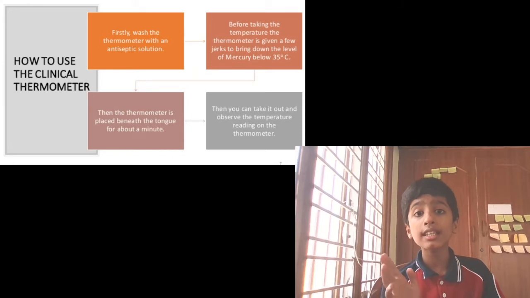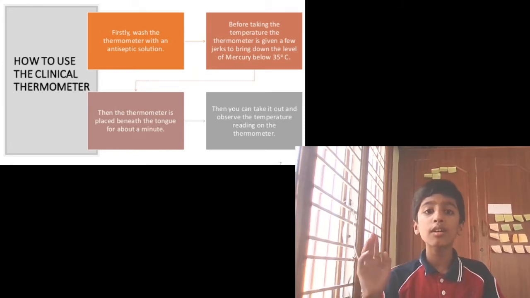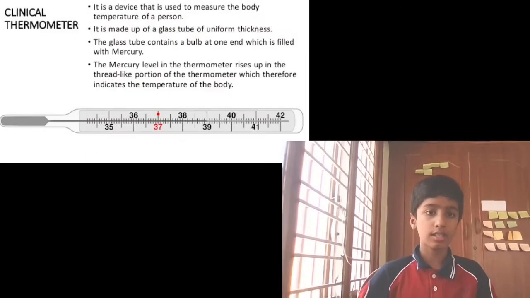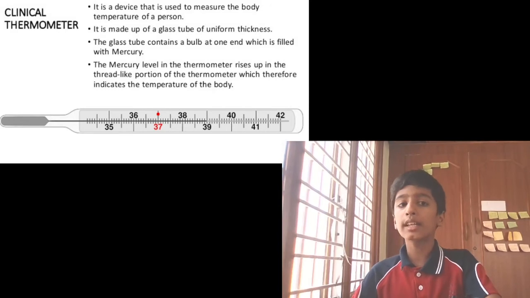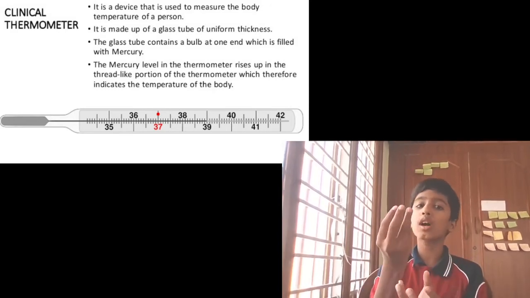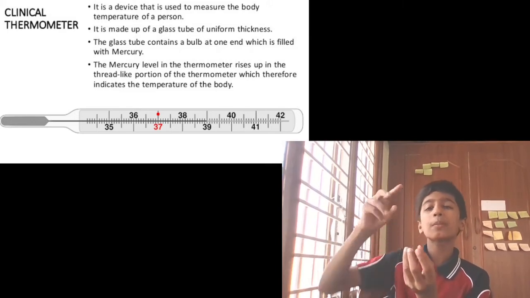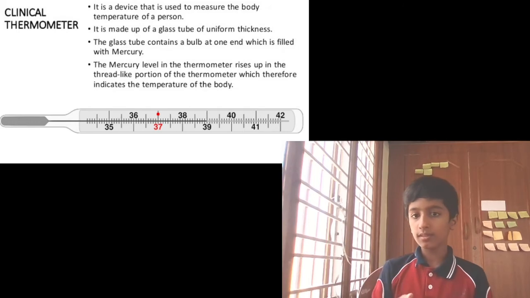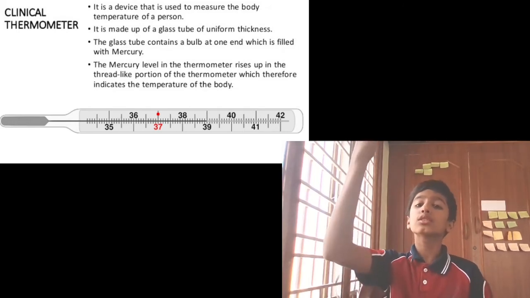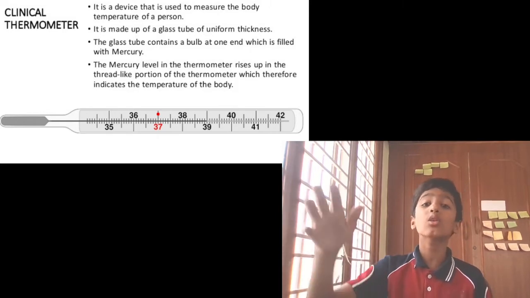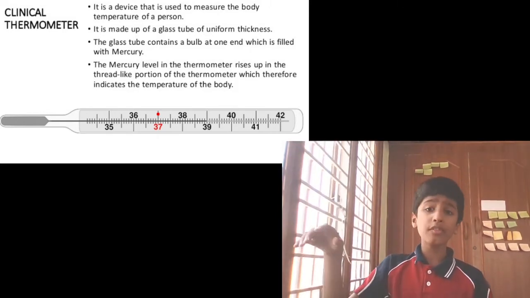And before taking the reading, give a few jerks to bring down the level of mercury below 35 degrees Celsius. Okay, this I will explain to you. In this thermometer, at the bulb it will go up, right? So at the upper end of the bulb there will be a thing known as a kink. When the mercury is going up, that kink will block the mercury and will not allow the mercury to go down.